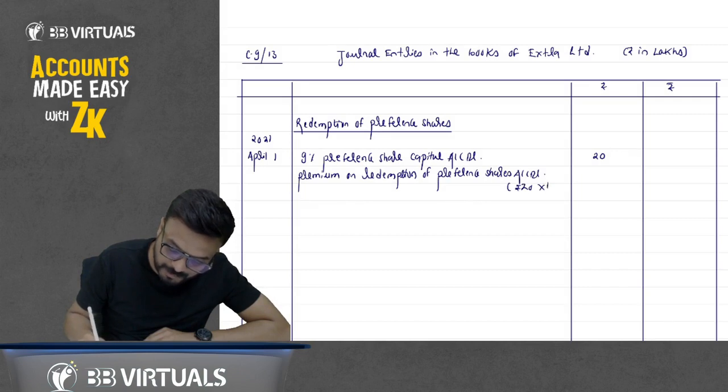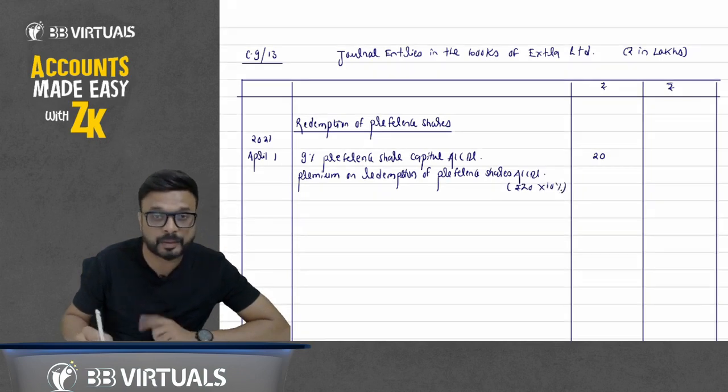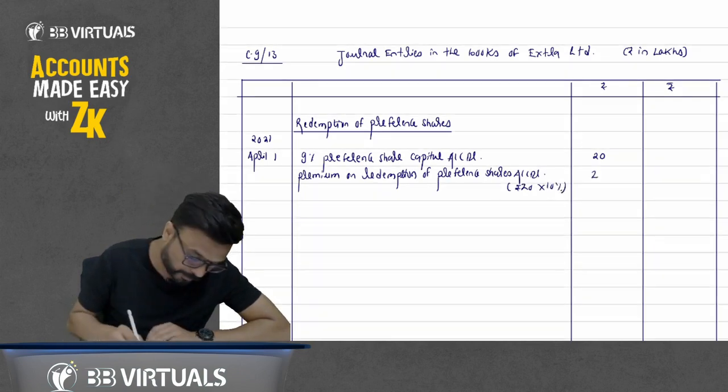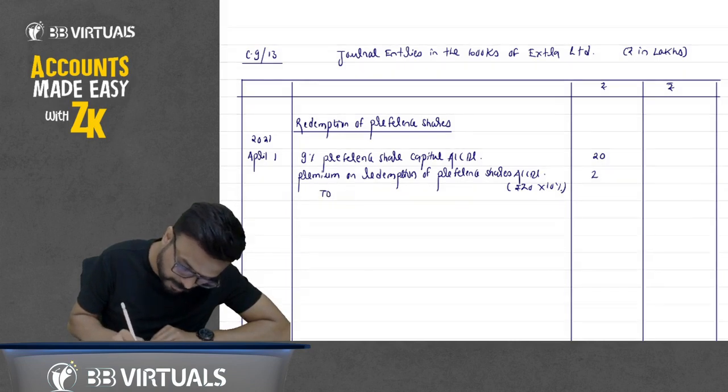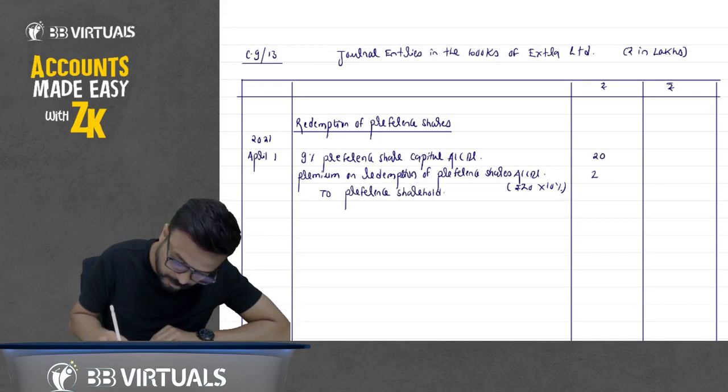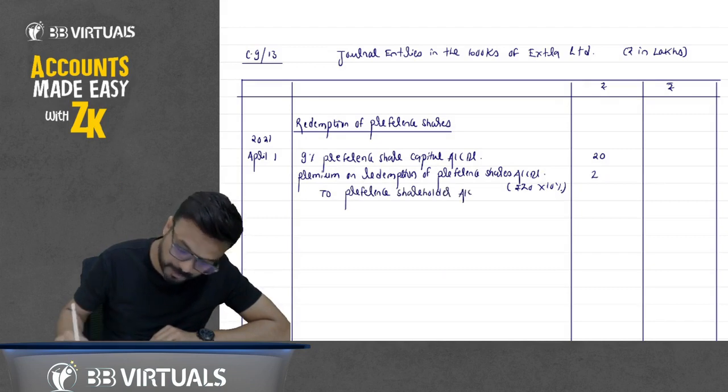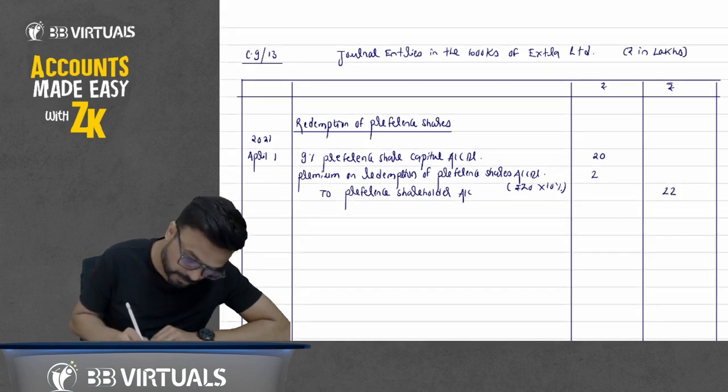So 20 lakh multiplied by 10%, we are paying premium 10%. So that comes 2. So to preference shareholder account. How much? 22.